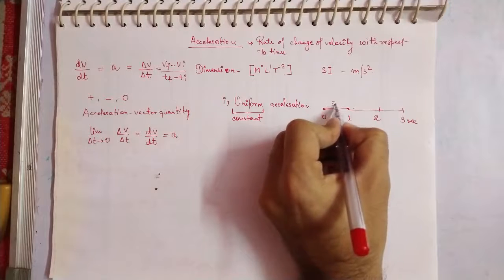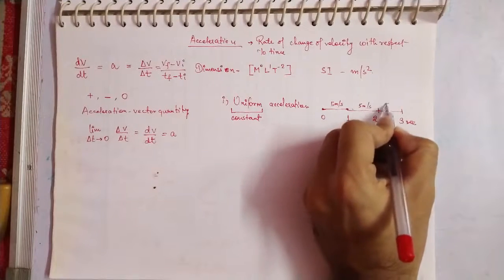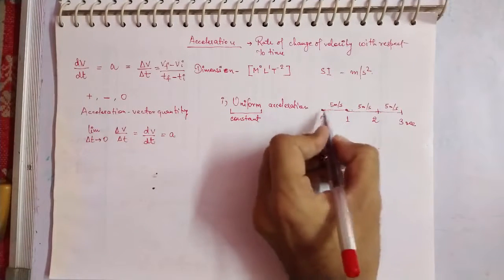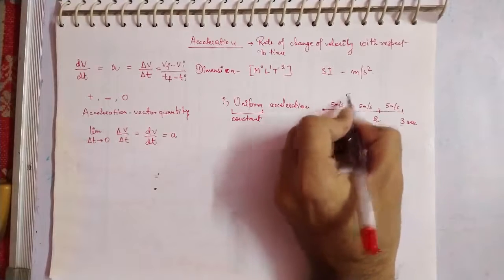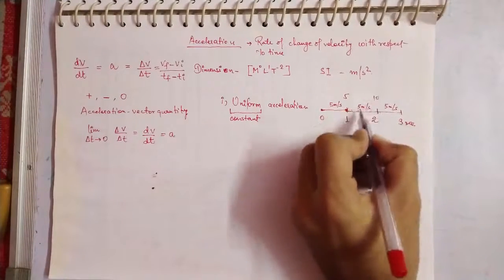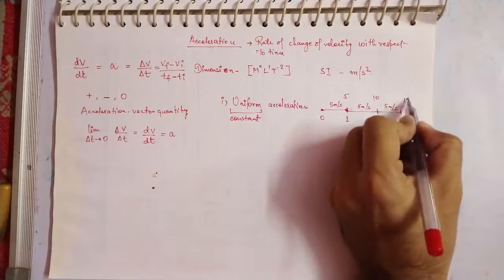If your velocity is increasing by 5 meter per second, again 5 meter per second, and 5 meter per second, what is the total value of the velocity? In the first duration the velocity was 5, then after the increment it became 10, and then because of another 5 increment it has become 15.